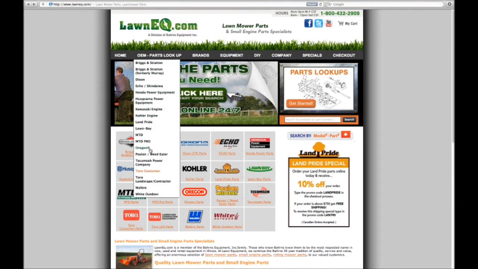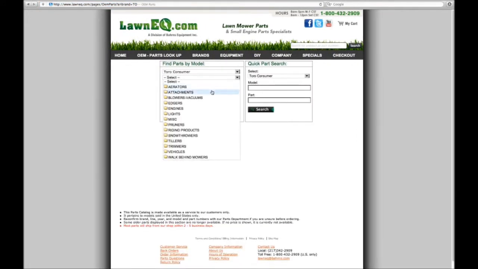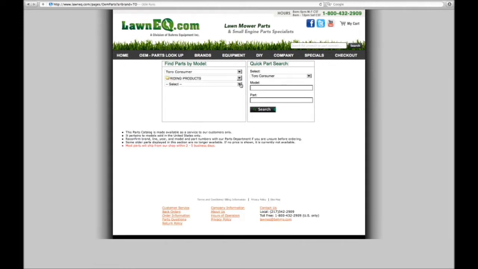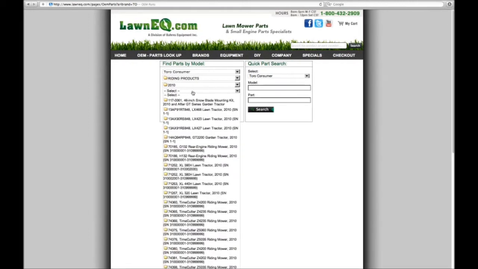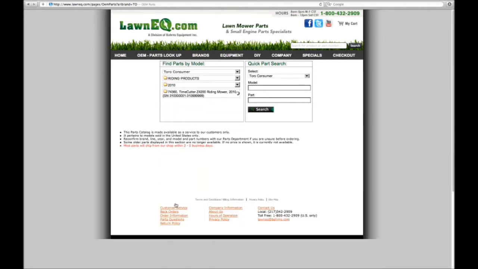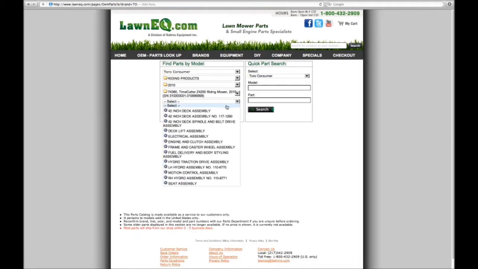Let's go to Make and select TORO. Select product type. Let's say riding parts. Select year. Let's go to 2010. Selecting a model. Let's choose a 74360 Time Cutter Z4200. Select the assembly of the part you're looking for. 42-inch deck assembly.